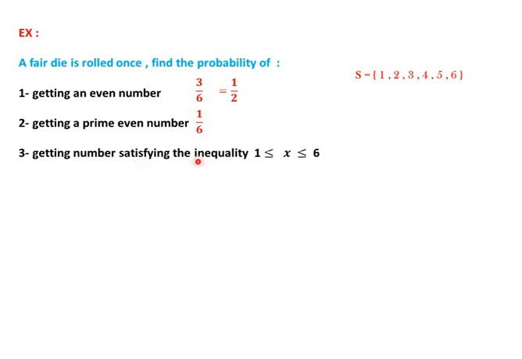Number 3, getting a number satisfying the inequality x greater than or equal to 1 and less than or equal to 6. I mean between 1 and 6, but we include 1 and 6 because we have equal here and equal here. Then the number may be 1, 2, 3, 4, 5 or 6. All the numbers satisfy this inequality. Then 6 over 6 equals 1.